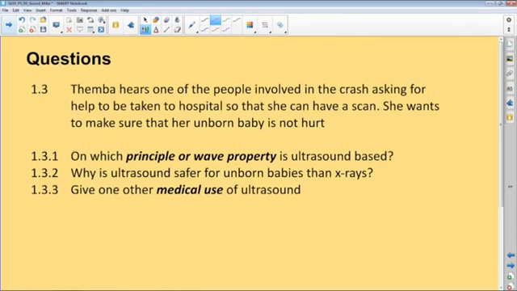Now it says Timbre here is one of the people involved in the crash, asking for help to be taken to hospital for a scan. Let's think about that. Scan, medical, okay? She wants to make sure that the unborn baby is not hurt. On which principle or wave property is ultrasound based? We have to mention one. And then why is ultrasound safer than X-rays? And give one other medical use of ultrasound.